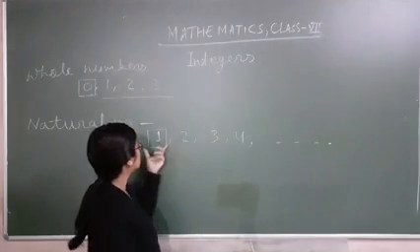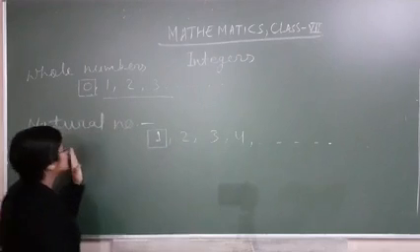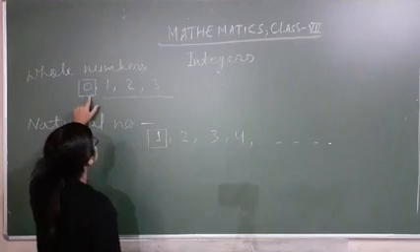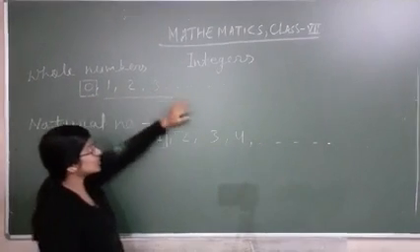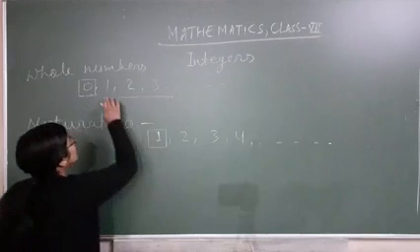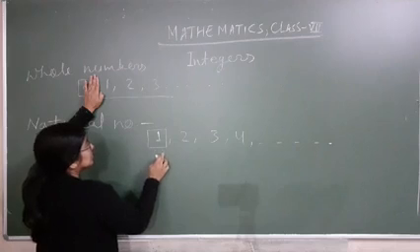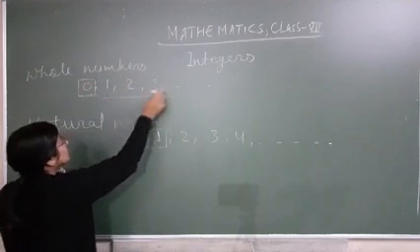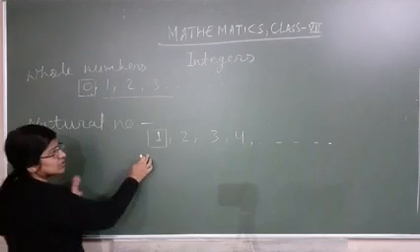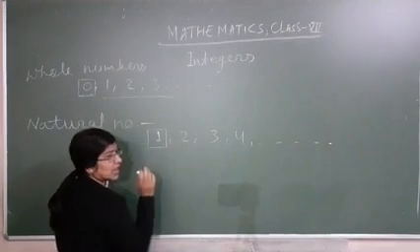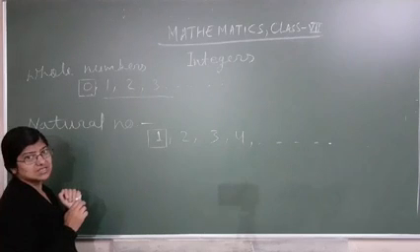Okay class? So numbers starting from 1 are called natural numbers, and numbers starting from 0 are called whole numbers. So whole numbers contain all natural numbers. Look, 1, 2, 3 are natural numbers also. Whole numbers contain all natural numbers with 0. In whole numbers there will be 0, but in natural numbers there will be no 0, so we can't say natural numbers contain all whole numbers.